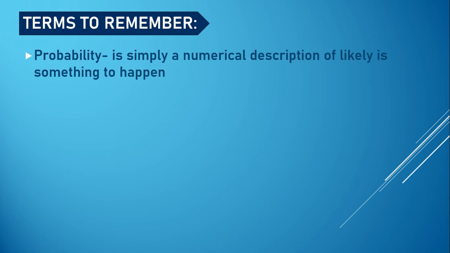Probability is simply a numerical description of how likely something is to happen. So probability has something to do with chance. It is the study of things that might happen or might not. It doesn't tell us exactly what will happen. It is just a guide. We use it most of the time, usually without thinking of it.